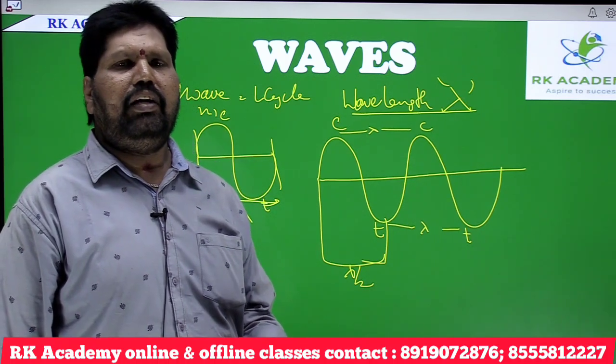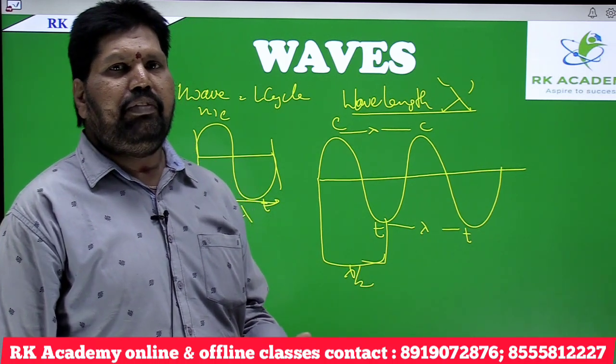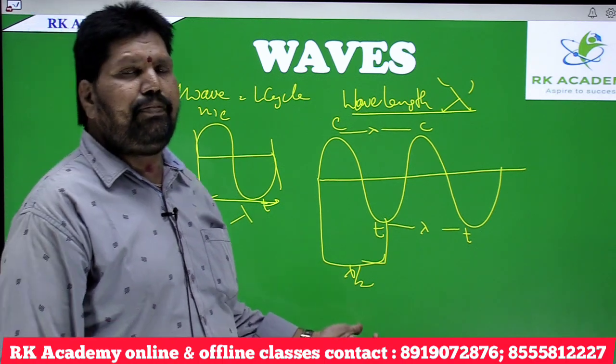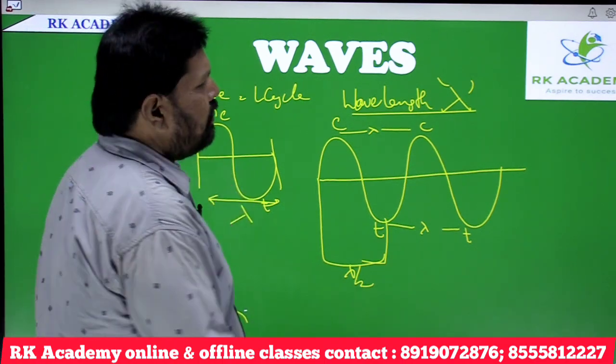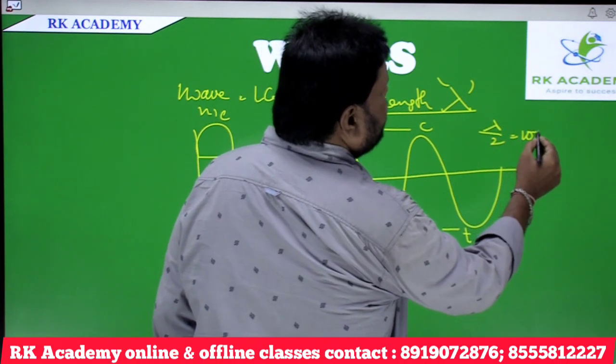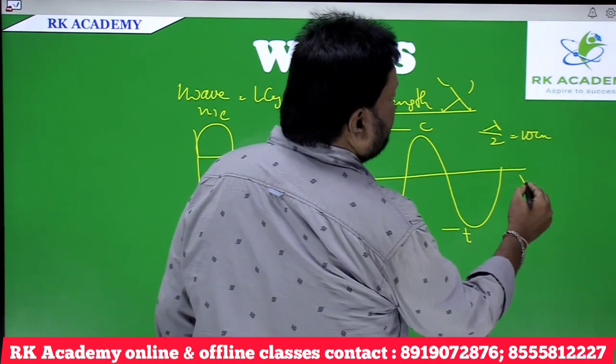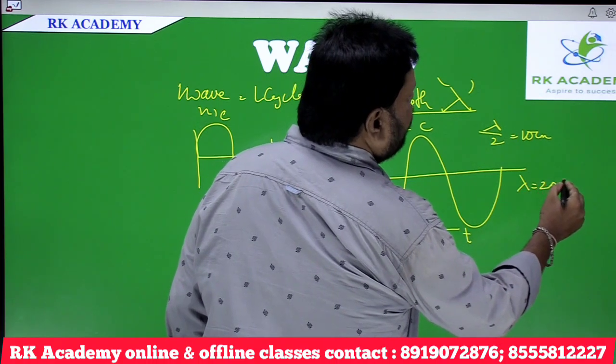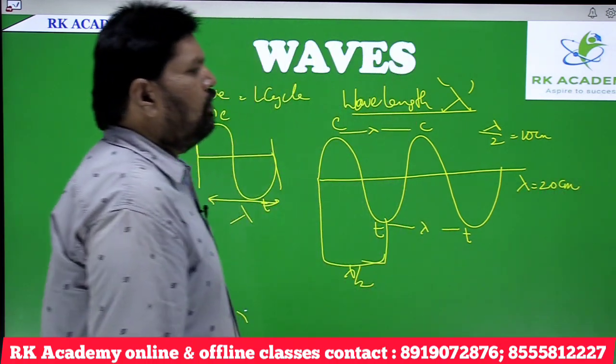What would be the wavelength of that wave? If the distance between a crest and a trough is 10 centimeters, then lambda by 2 is 10 centimeters, so obviously lambda equals 2 times 10, which is 20 centimeters.